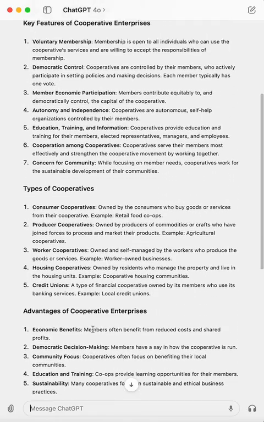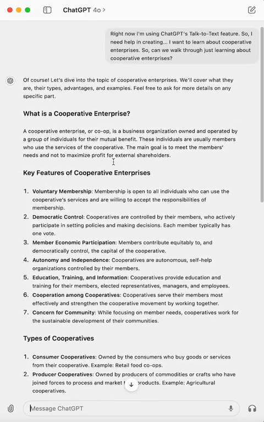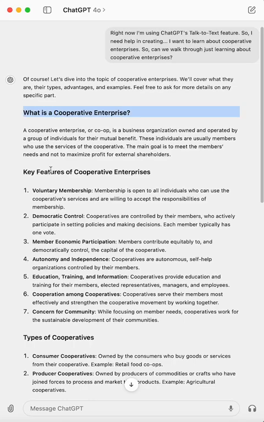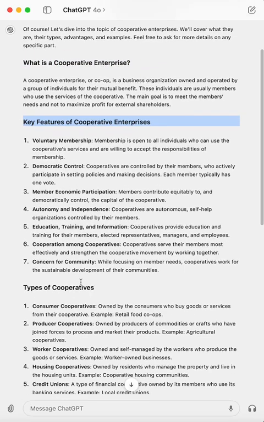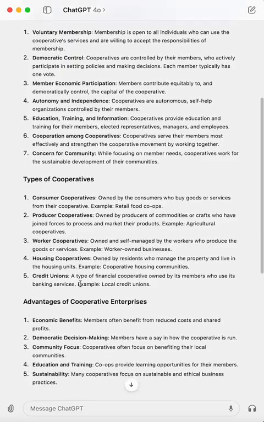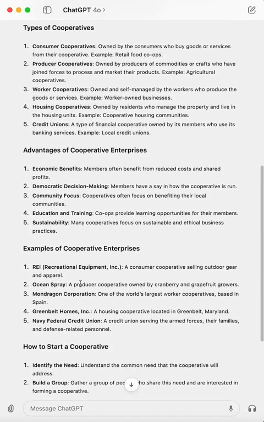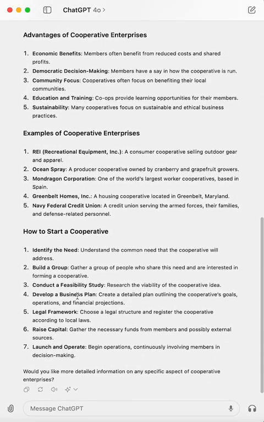If you look at ChatGPT, it gives me a breakdown of what is a cooperative enterprise, key ventures. It's almost like a blog post, totally mapped out. It's really clean. How do you start it? This gives you a really good idea if you wanted a high level overview.